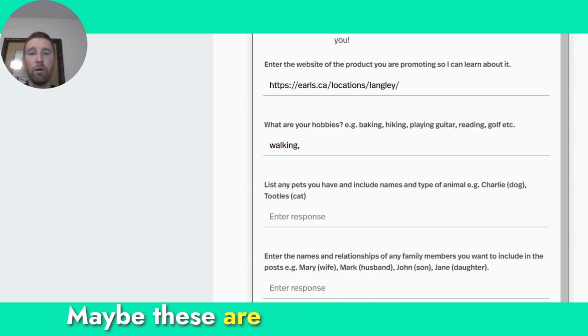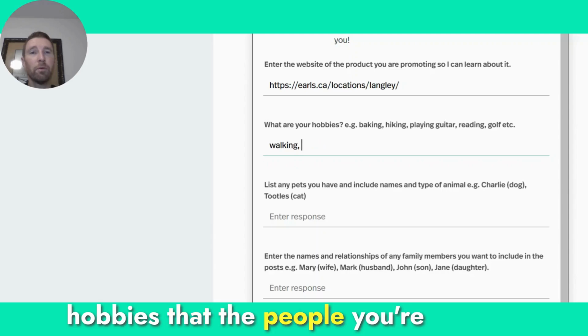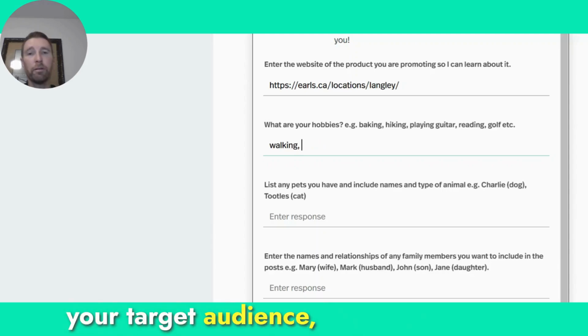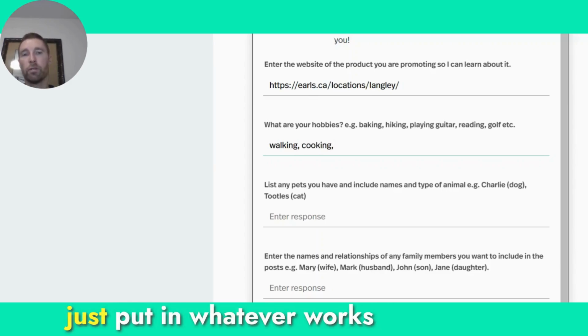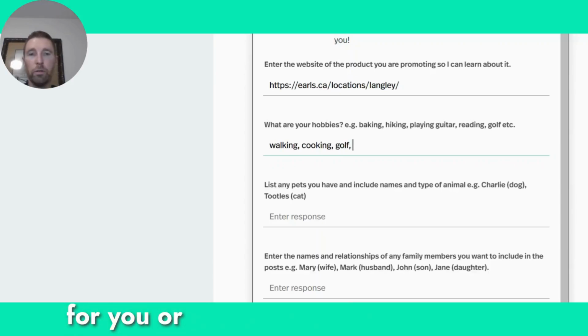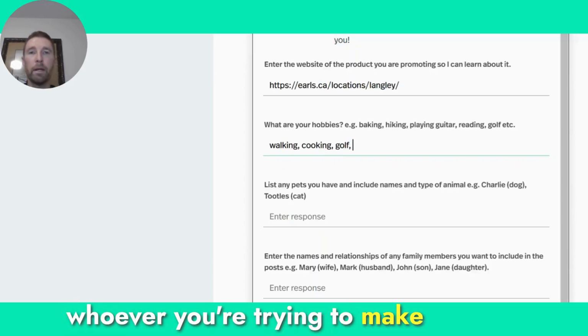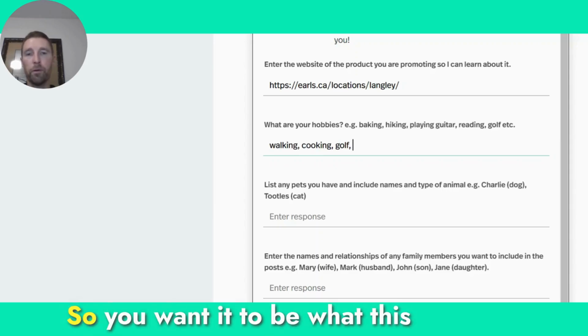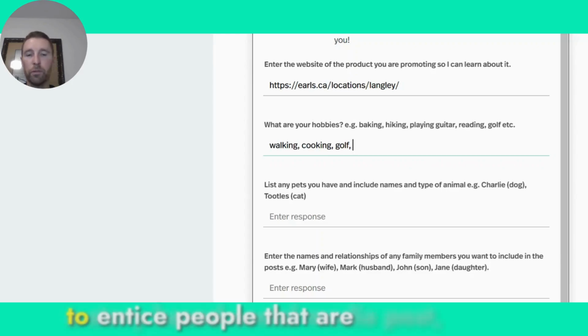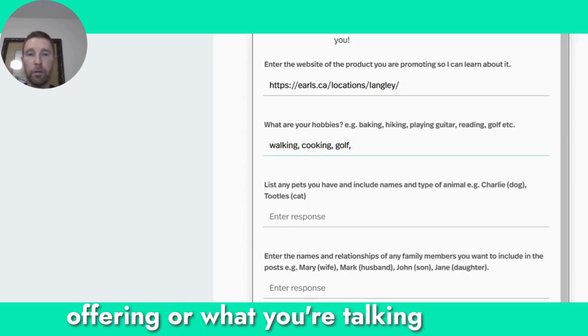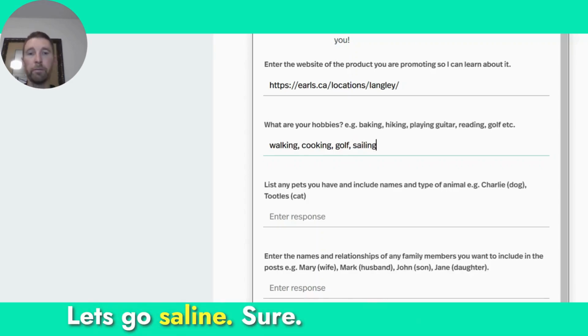Maybe these would be more of the hobbies of the people you're trying to reach, your target audience. So just put in whatever works for you or whoever you're trying to make the social media post for. What this is going to do is create a story-based social media post to entice people that are interested in what you're offering or what you're talking about. So let's go sailing. Sure.